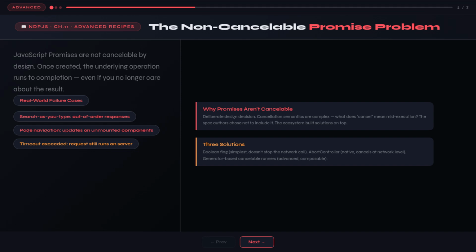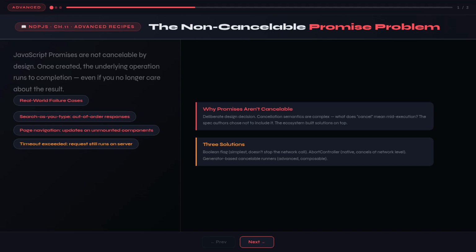Once you create a promise, you cannot tell it to stop. You cannot call promise.cancel. The underlying async operation, the network request, the timer, the file read, continues running even if you no longer care about its result. This is a deliberate design decision. Cancellation semantics are complex. What does it mean to cancel a promise that's halfway through? Should it reject? Resolve with undefined? Do nothing? The specification authors chose not to include it.